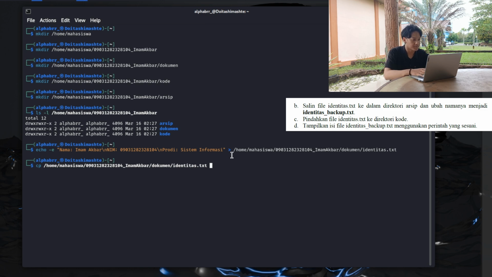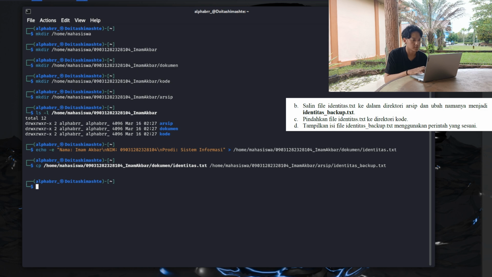And the space, copy again, arsip, identitas_backup.txt. Alright. I want to see the case study and not recording, but it's okay. Identitas_backup.txt. Right? It's running already.